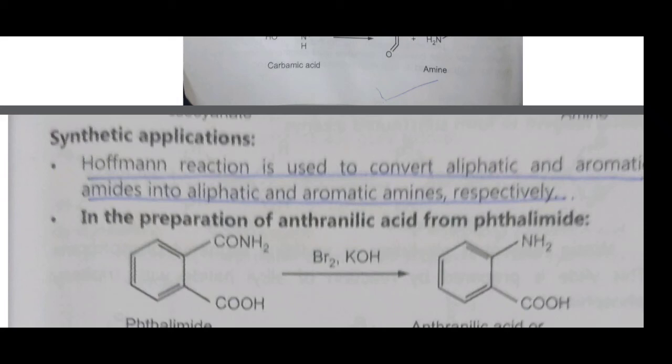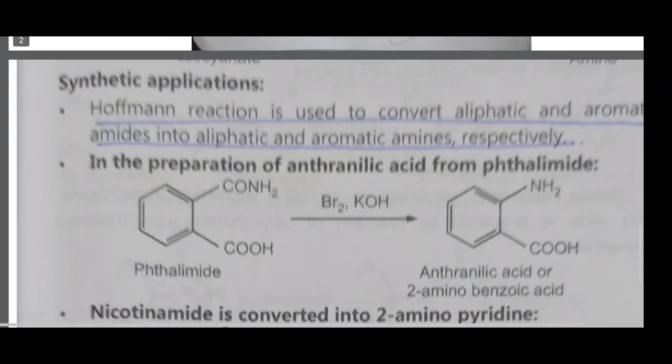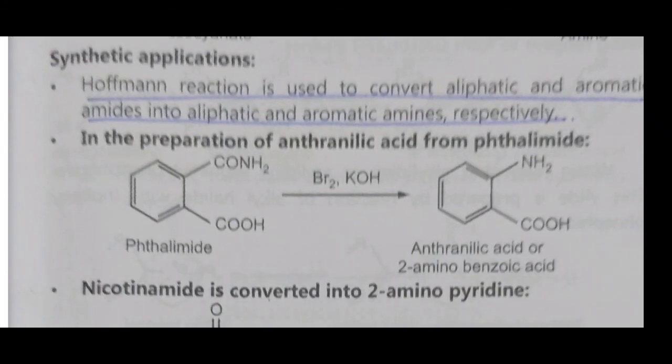Here, phthalimide, amide of phthalic acid, has a benzene ring attached to the CONH2. This CONH2 is the amide group. Therefore, this is the amide of phthalic acid. Phthalic acid is a benzene ring containing 2 COOH groups. In case of phthalimide, one COOH group is replaced by the CONH2, forming phthalimide.